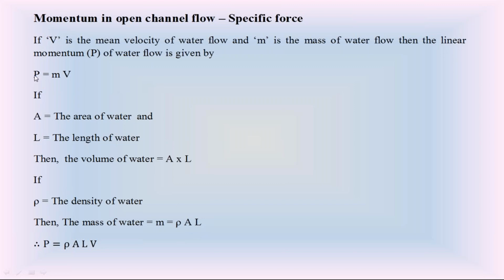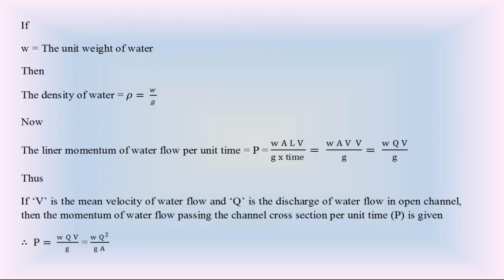So the linear momentum of water flow in terms of density is P equal to rho A L, which is mass, since density into volume is mass, into velocity V. But this rho is equal to unit weight divided by acceleration due to gravity. So this linear momentum P is equal to the unit weight W into A into L into V divided by acceleration due to gravity g.